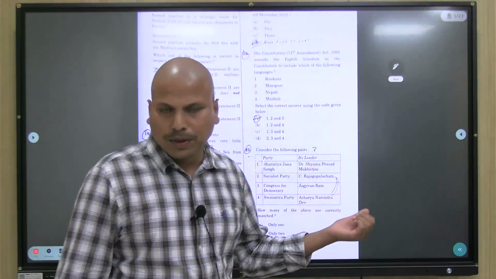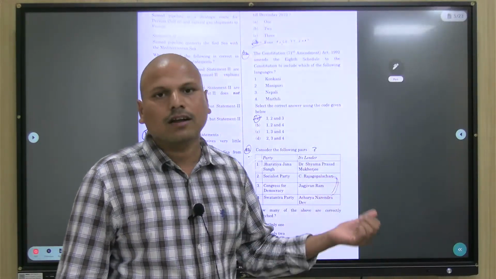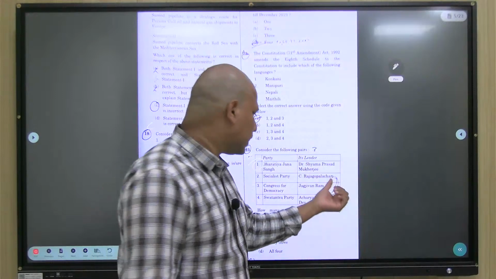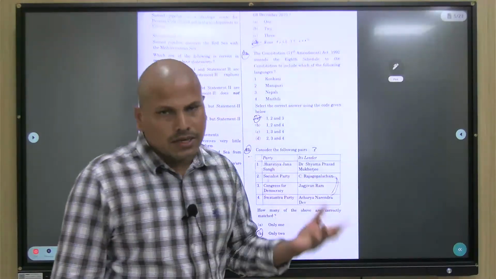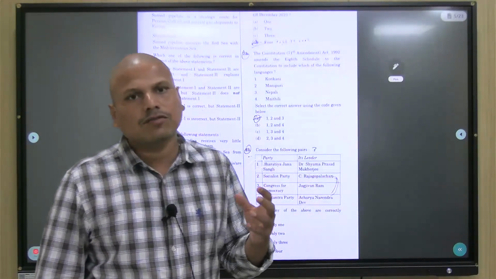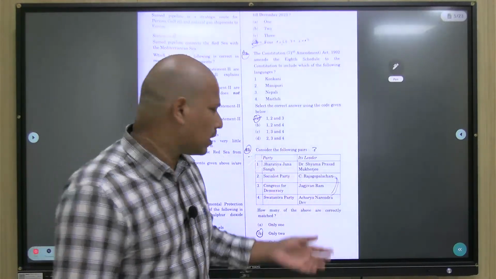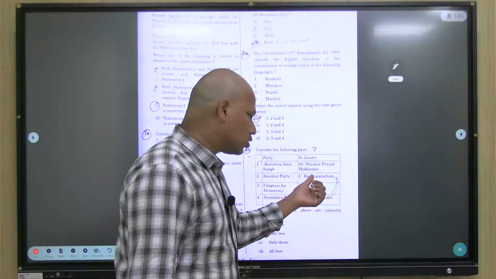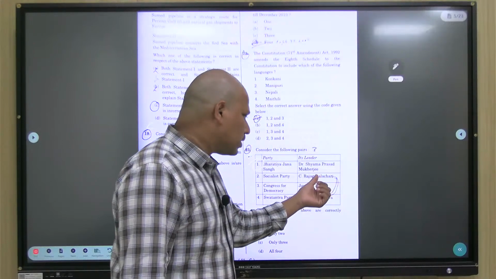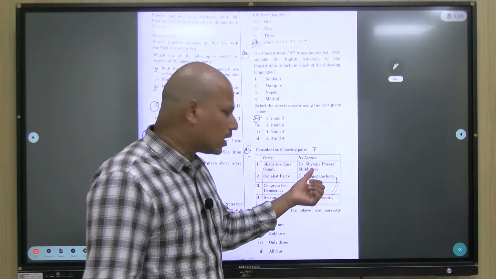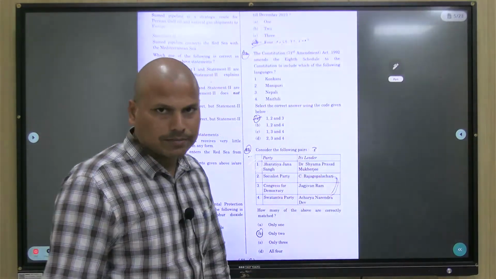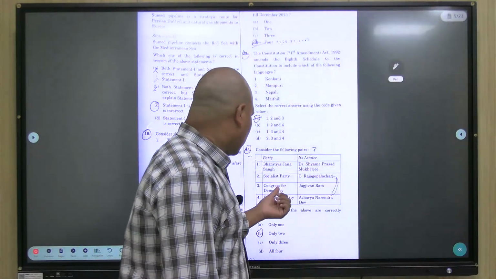Rajagopalachari was with the Congress party at the time of independence. Later on, he started his own party, the Swatantra Party, which gave a big challenge to the Congress party mainly in the 1967 elections. So the Socialist Party was Narendra Dev, not Rajagopalachari, who was with Congress and later started the Swatantra Party. Okay. Next,